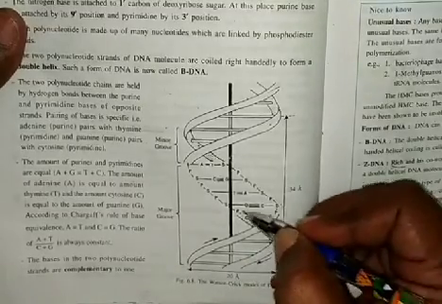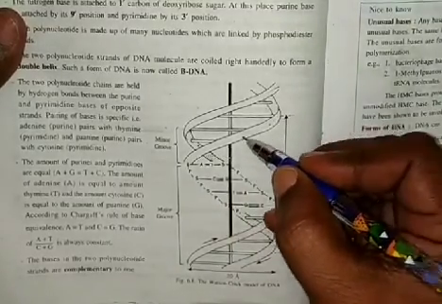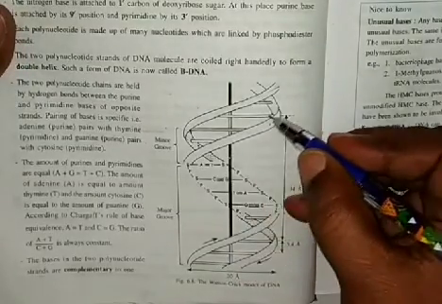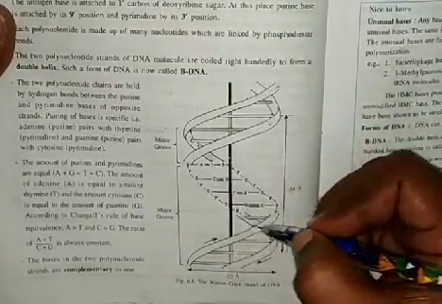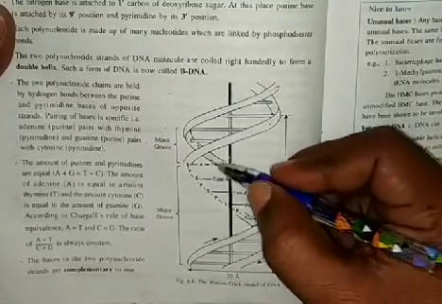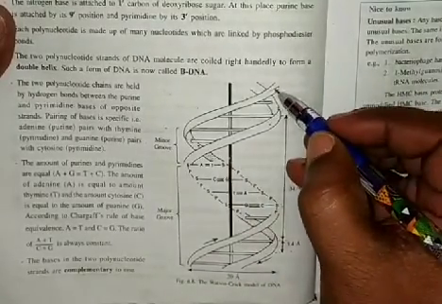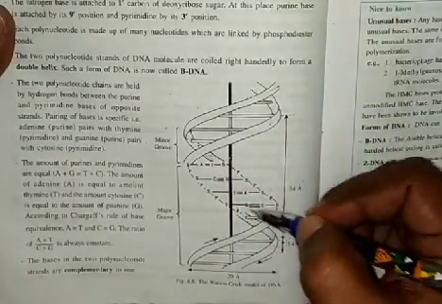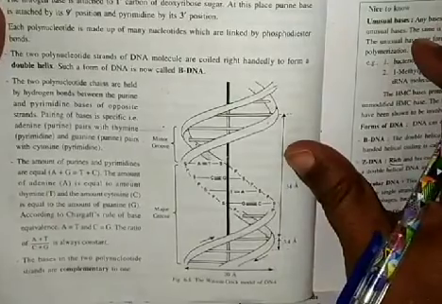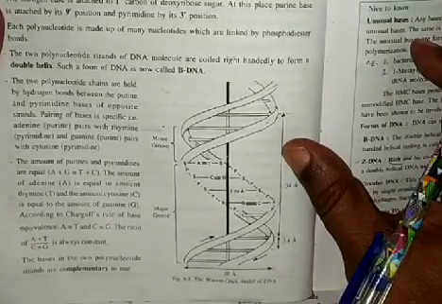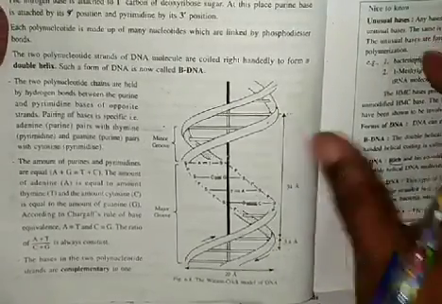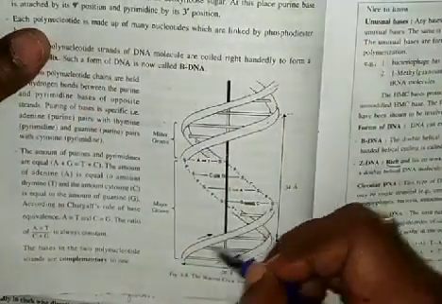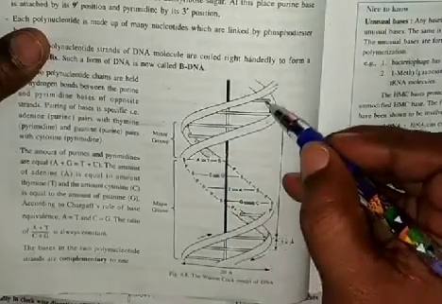Two strands are present, so DNA is a double-stranded polynucleotide structure. Each strand has many nucleotides, and these two are spirally coiled and twined together to form a double helical structure.